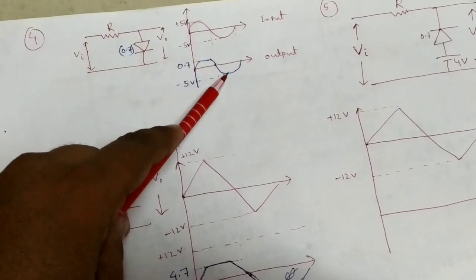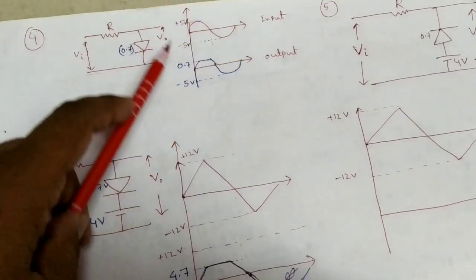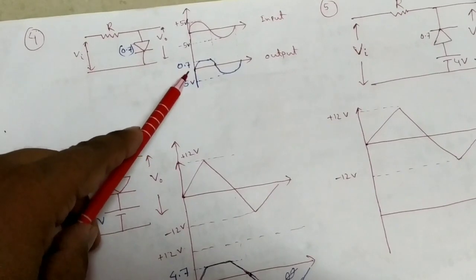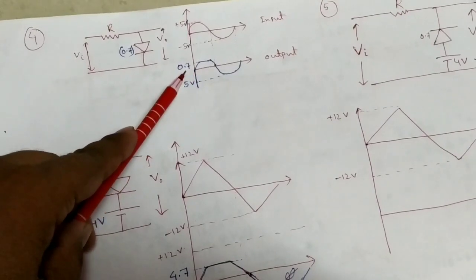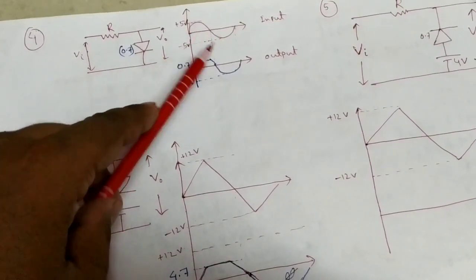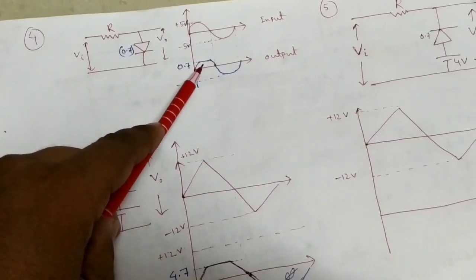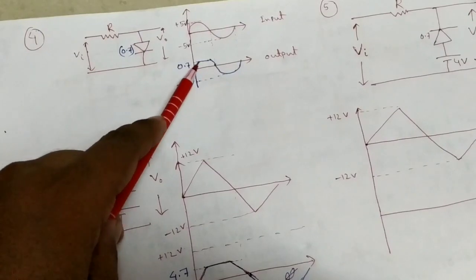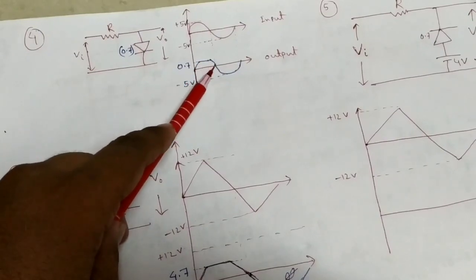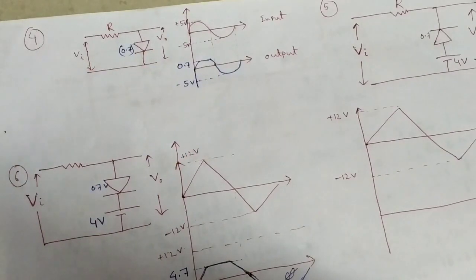So the total voltage passes in this circuit. So we can get the curve like this. After 0.7 in forward bias it's cut off, and in reverse bias we get the total voltage.